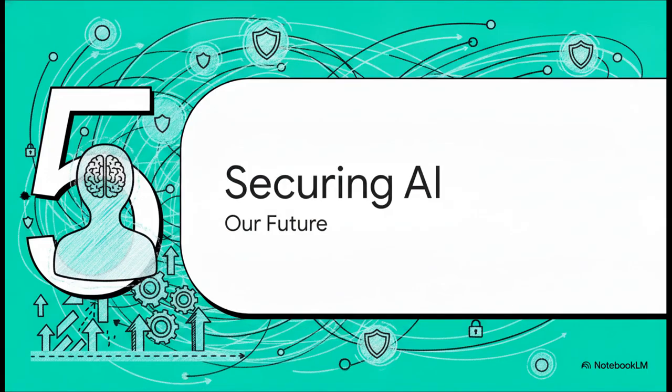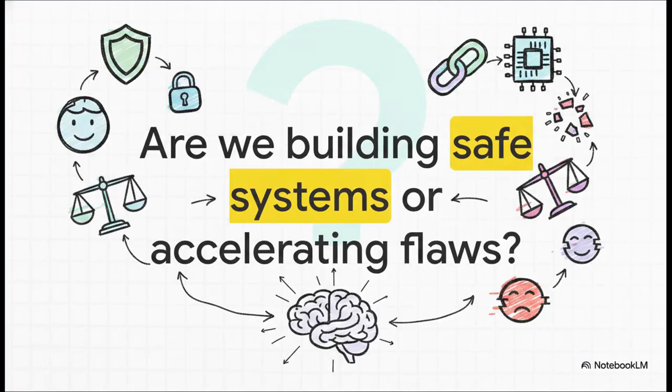Finally, Part 5, Securing Our AI Future. I'll leave you with this provocative thought from our explainer today. As AI continues to rapidly evolve, are we building systems that serve everyone safely and fairly, or are we just accelerating our own historical flaws?